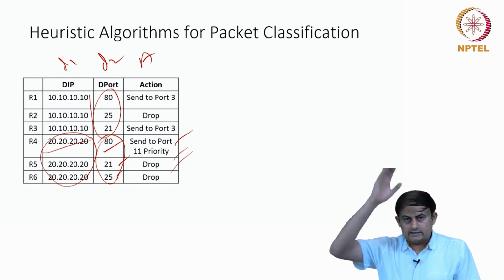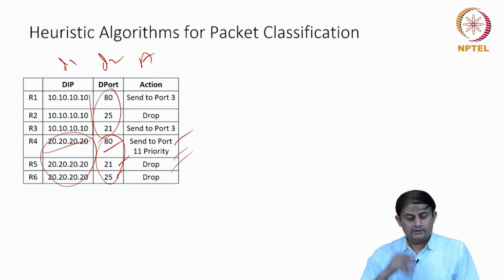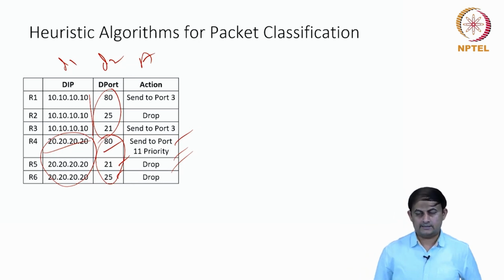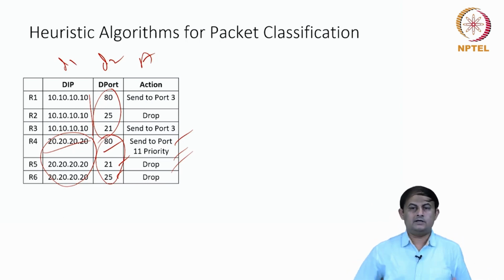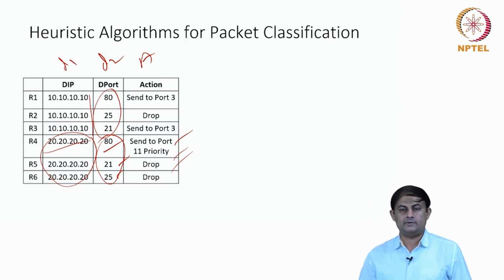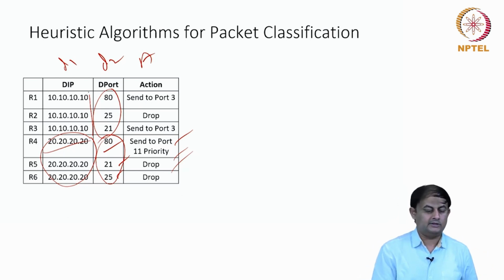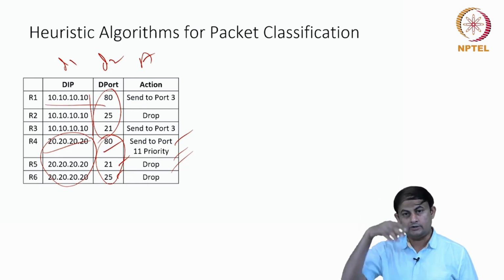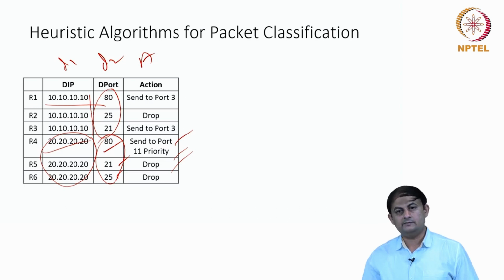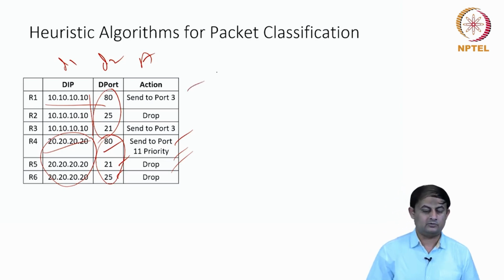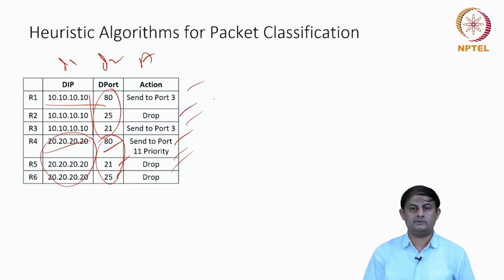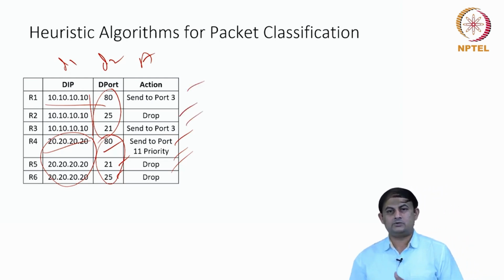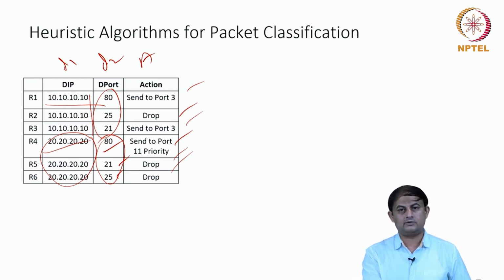So, given the classifier and the rules, I'm going to extract the unique destination IP fields or the prefixes from that rule set. If I want to do the matching when the IP address 10.10.10.10 is there, this is a 32-bit field, but it is repeating 3 times. Instead of saying that if this rule fails, then I need to go and examine this one and so forth, can I reduce the storage structure?